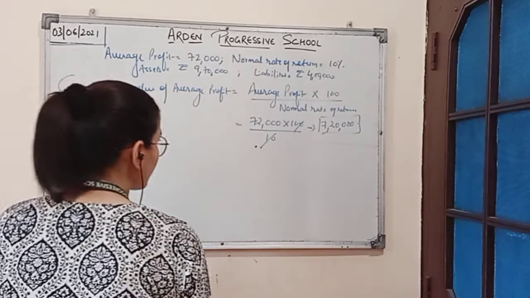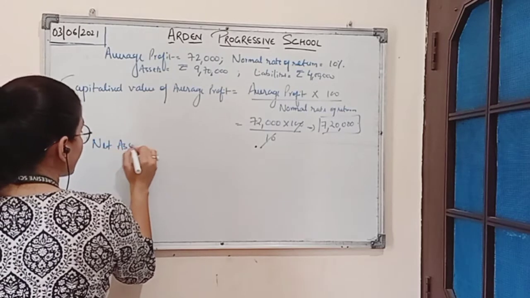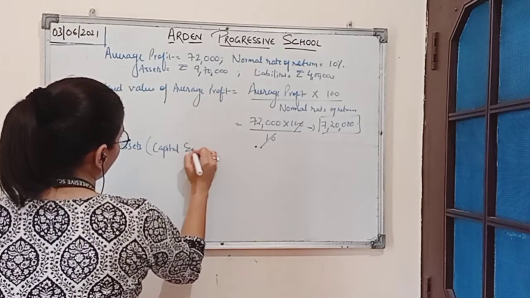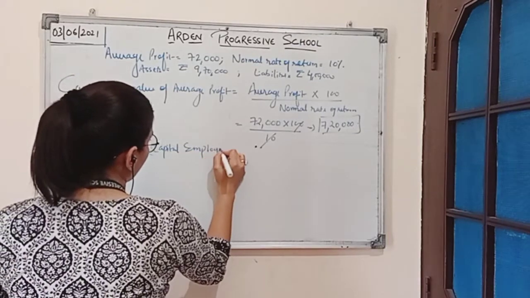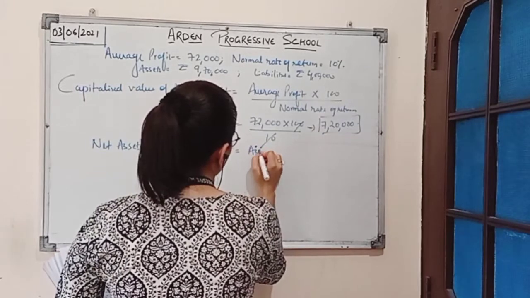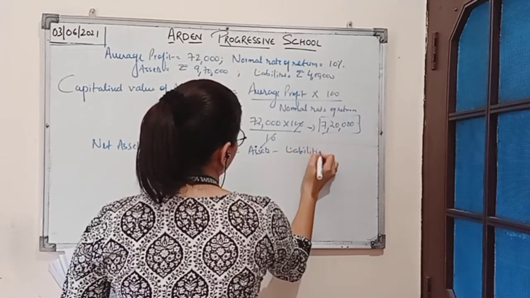Now here we know we have to calculate net assets also. Net assets is also known as capital employed, and the formula for calculating net assets is assets minus liabilities.